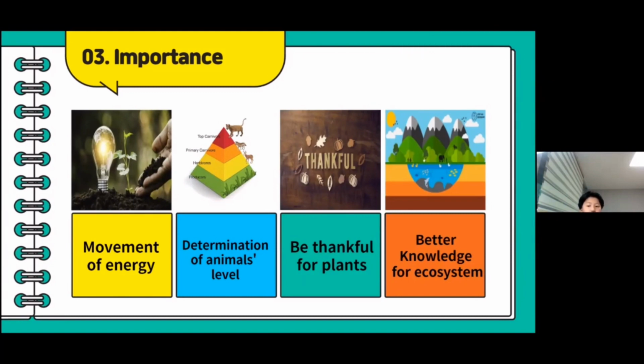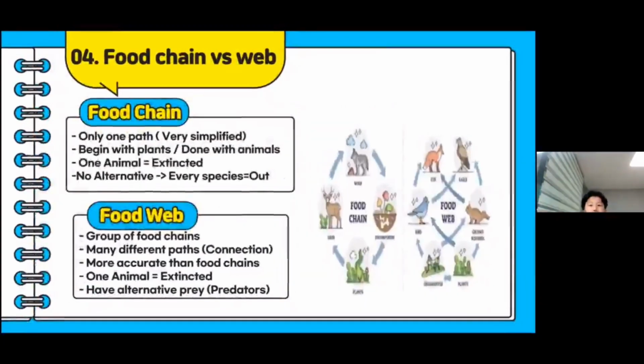The last one is that we can have better knowledge of the ecosystem, and this is really similar to the first one. But I want to highlight that part, so I just said it again. Lastly, it is the difference between food chain and food web.